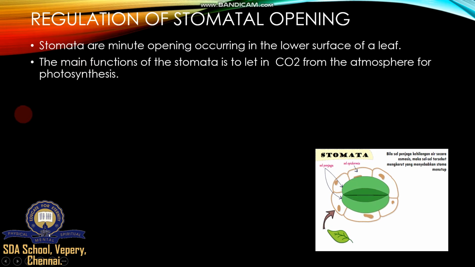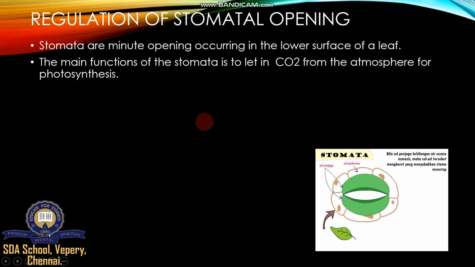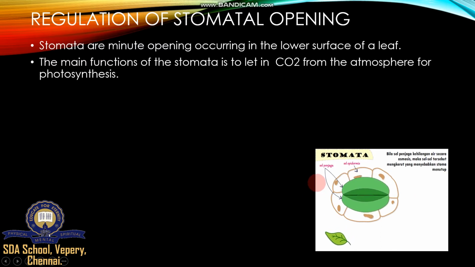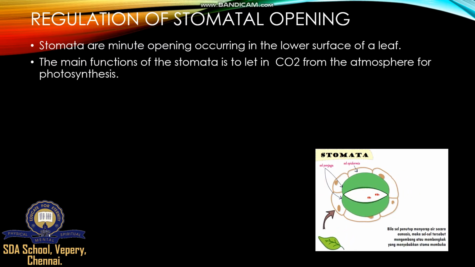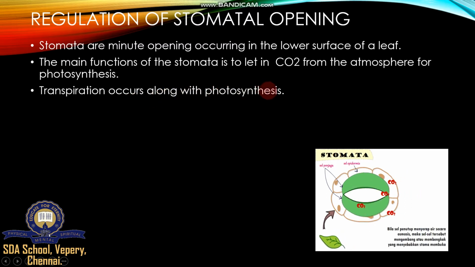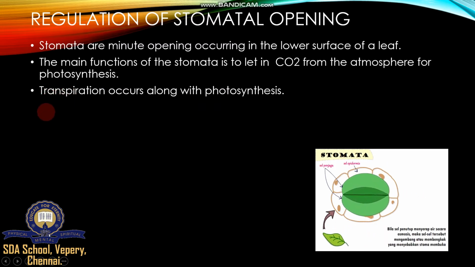The main function of the stomata is to let in carbon dioxide from the atmosphere for photosynthesis. During daytime, all the plants absorb enough carbon dioxide for photosynthesis. After carbon dioxide enters, the stomata immediately let out enough oxygen and water produced during photosynthesis. Transpiration occurs along with photosynthesis. Okay, so what is transpiration? We learned already in the last few sessions: loss of water in the form of water vapor.